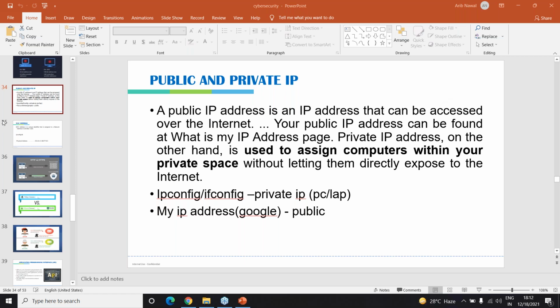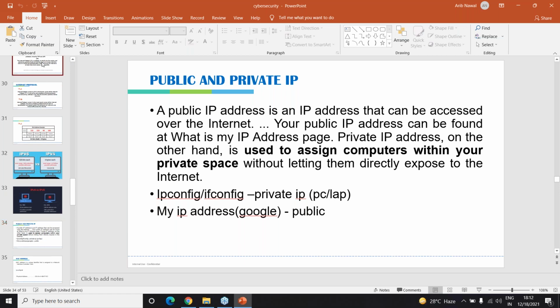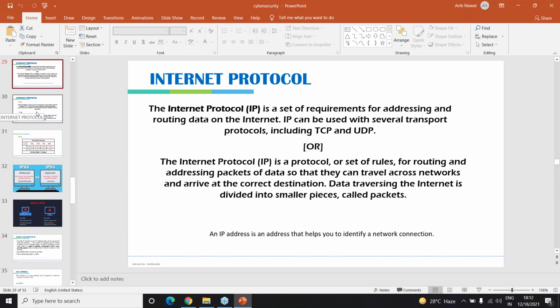After this, let us just see what is Internet Protocol. IP is a protocol and a set of rules for sending data packets so that they can travel across a network and arrive at the correct destination. Right? The data traversing in small pieces is called data packets. Okay. So IP has different versions, that is, IPv4 and IPv6 protocols.